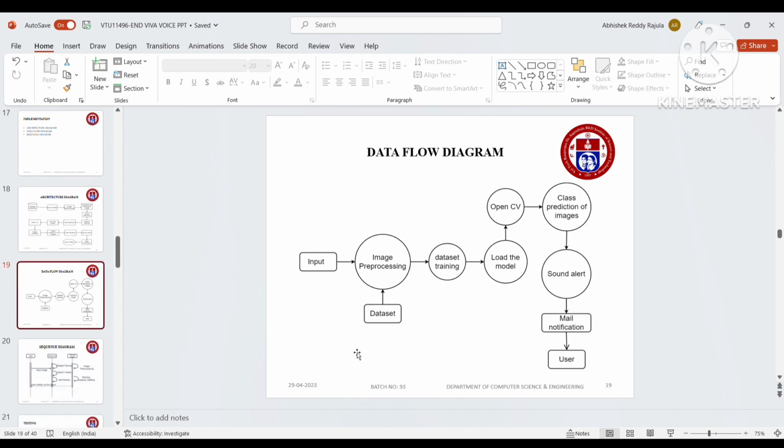So this is the data flow diagram, same as the architecture. You know that the architecture diagram is very important. On the basis of the architecture diagram, we made a data flow diagram, where we give an input, and the image will be pre-processed through the data set, and here the data set training happens, we load the data, and after that